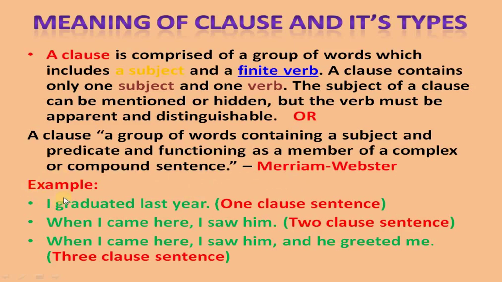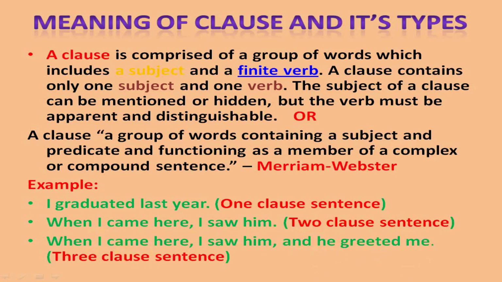Here are some examples based on the clauses. First one is the one clause sentence. I graduated last year. This is a one clause sentence. When I came here, I saw him. When I came here, one clause, and I saw him, one clause. This is a two clause sentence. Next one is a three clause sentence. That is, when I came here, first clause, I saw him, second clause, and he greeted me. This is the third clause. That means this sentence contains three clauses.